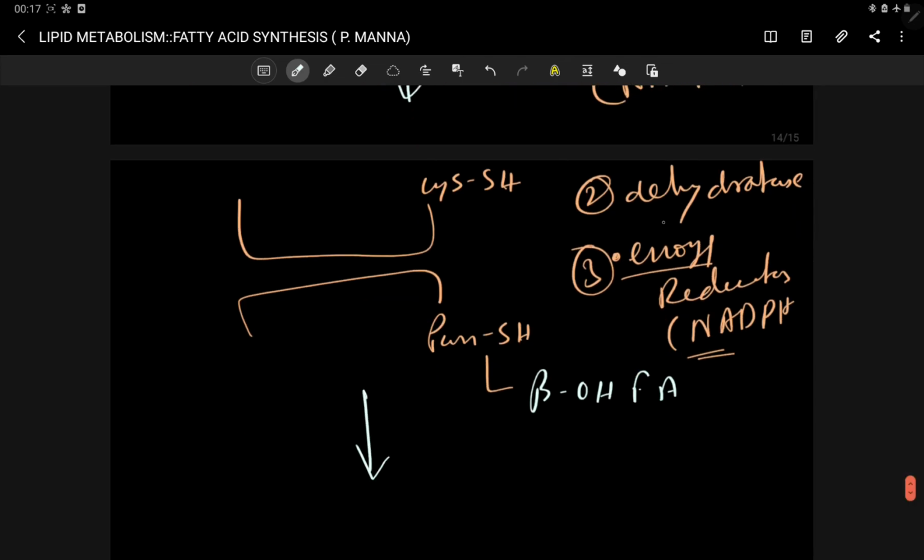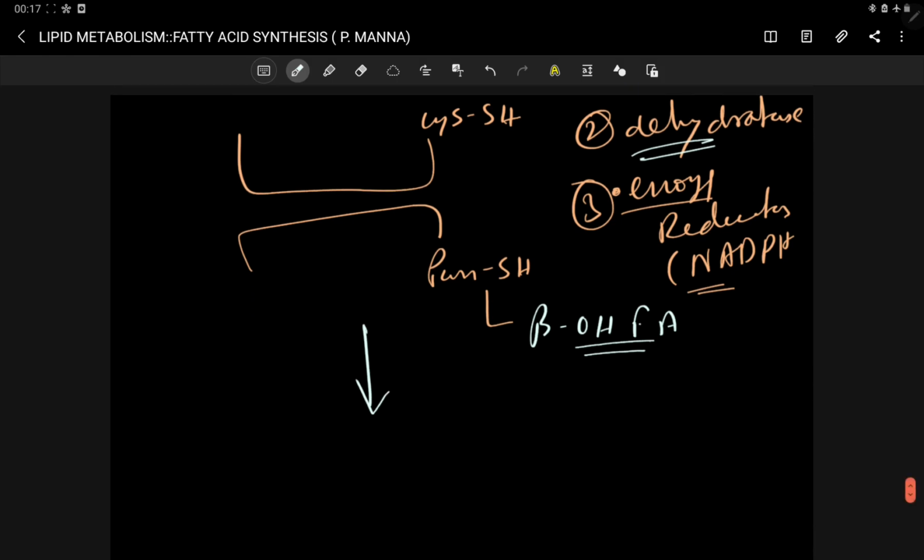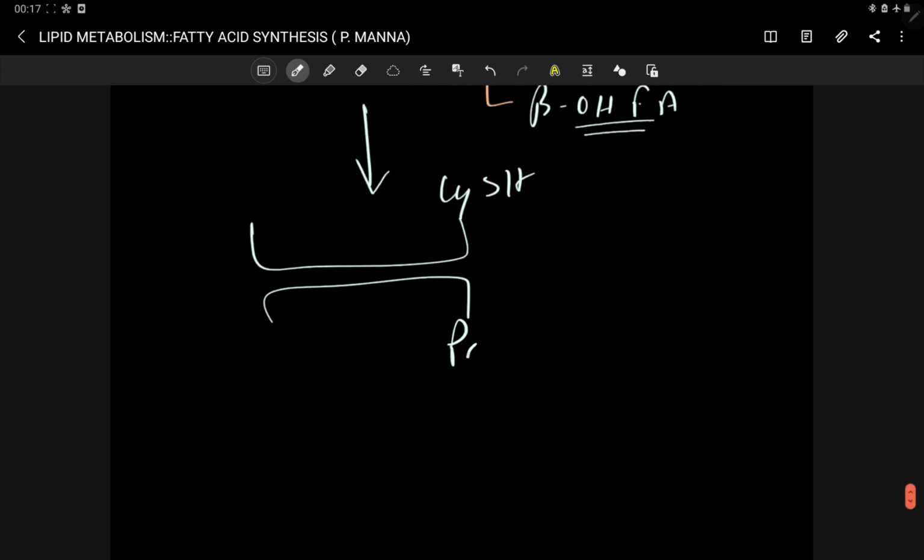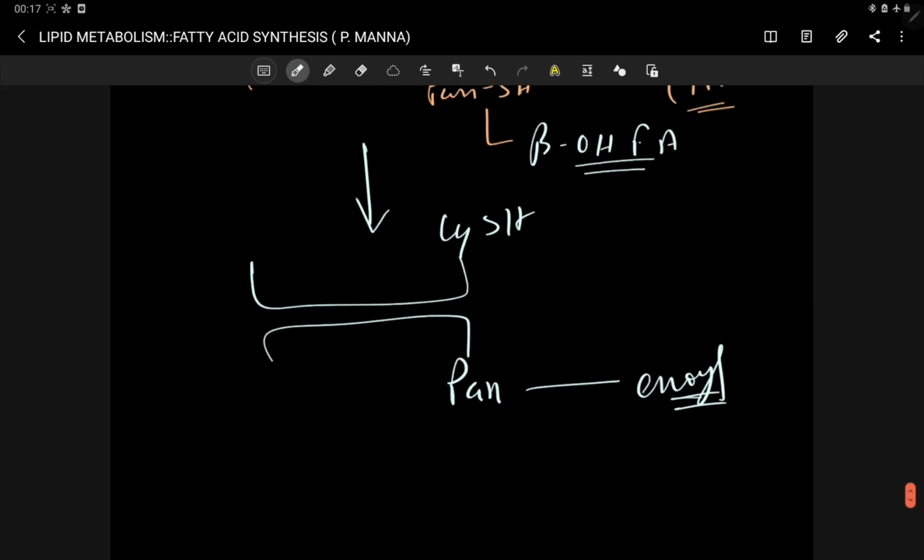In the next step, your dehydratase is working on this beta hydroxy fatty acyl group, and dehydratase causes a double bond formation. Okay, this is your cis end, and this is your pan end. At the pan end, your enoyl group is attached. Now your enoyl group has double bond.